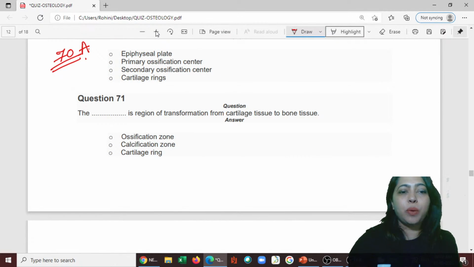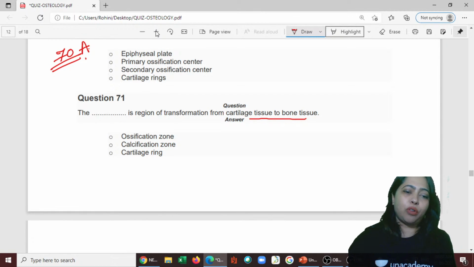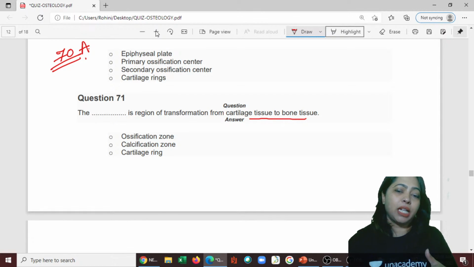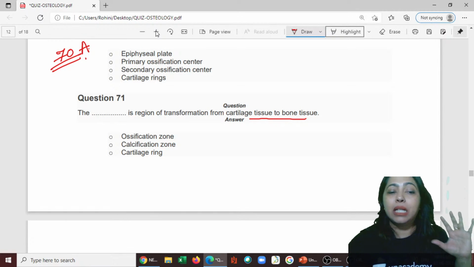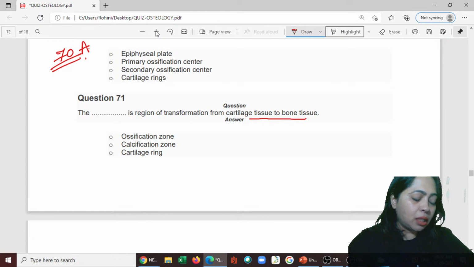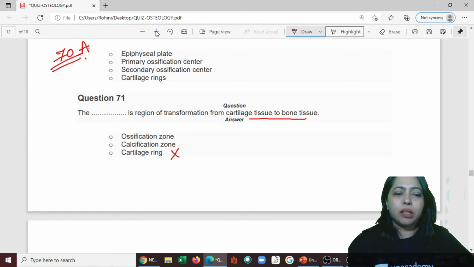71. What is the region of transformation from cartilage to bone tissue, where cartilage gets transformed to bone tissue? Is it ossification zone, calcification zone, or cartilage ring? It cannot be cartilage ring. It is not calcification because that is just deposition of the minerals.